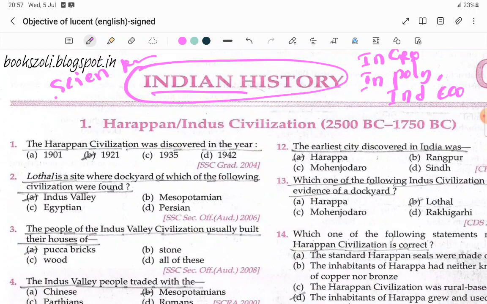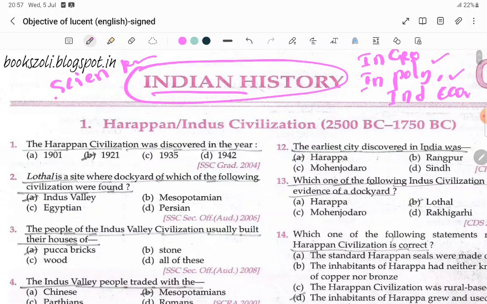Whenever you are seeing and listening, visually seeing, your brain and your mind will work at a time, so that you will be able to catch the answer in an exam also and won't be confused. That's why I am providing all this. All the exams, SSC CGL, railways, TSPSC, all state government exams, APPSC, UPPSC, for all of them this is a very important book. We'll do it in parts, like one-hour videos, and finish as much as we can.